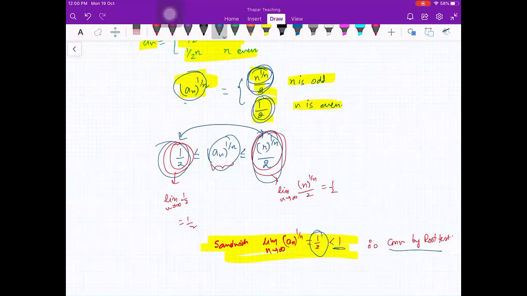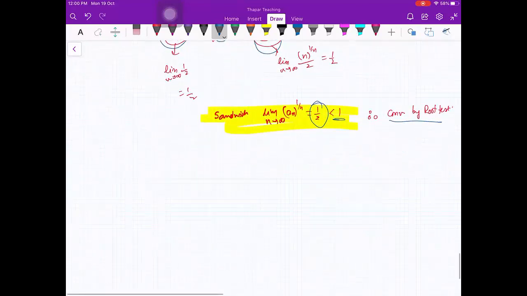Fine. So now I'm going to write some problems, which you can solve either using ratio test or root test. You can even apply DCT and LCT also. So let me write down some problems, and then we will quickly see the sum from n equals 1 to infinity of n raised to power root 2 upon 2 raised to power n. Here which test would you prefer, ratio or root? Which will be easier? Root, because of the power 1 by n.